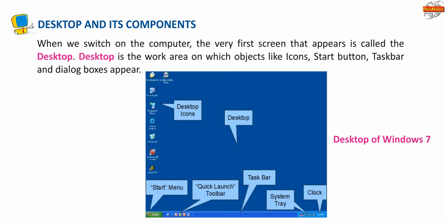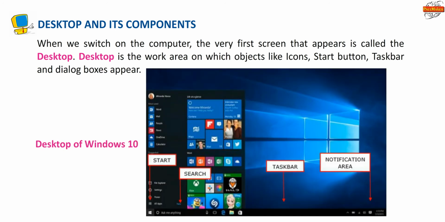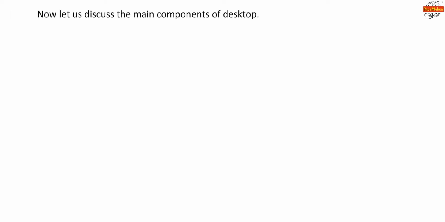Desktop and its components. When we switch on the computer, the very first screen that appears is called the desktop. It is the work area on which objects like icons, start button, taskbar and dialog boxes appear. Here is a picture of a desktop of Windows 7. This is the desktop of Windows 10 window. Now let's discuss the main components of desktop.